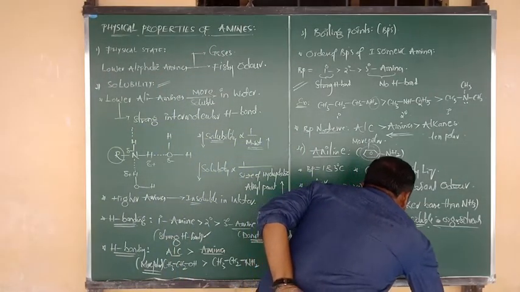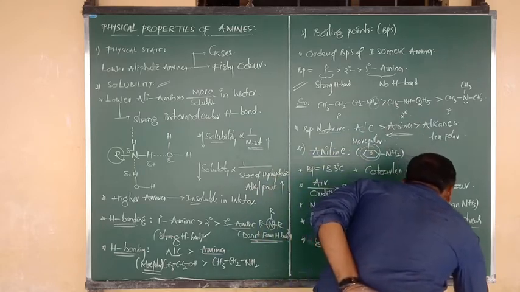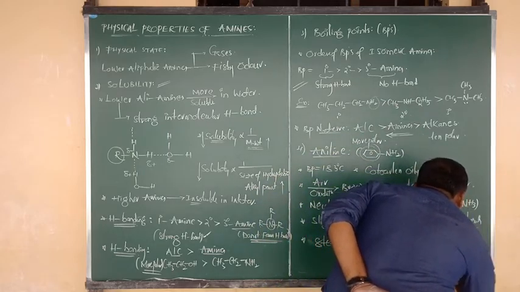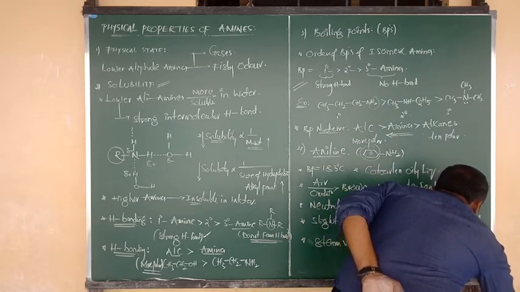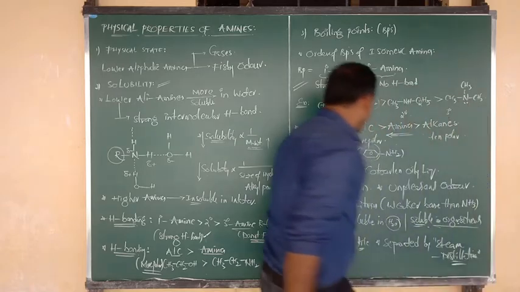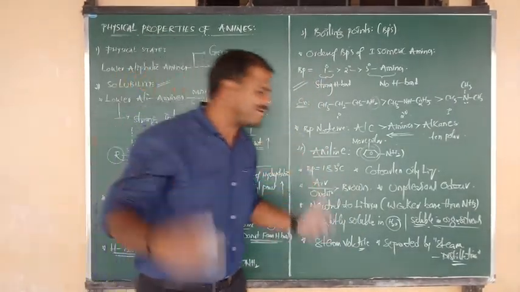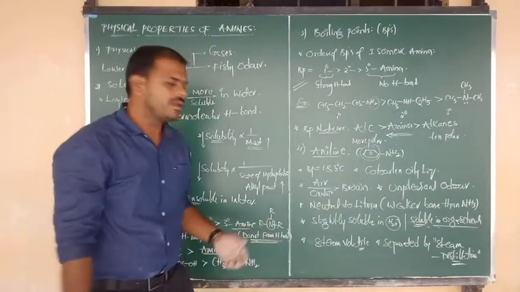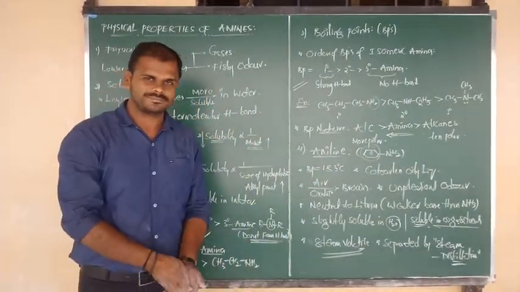The separation method is also important: steam distillation. This question is also repeated. So aniline components can be separated from their mixture by steam distillation, because aniline acts as a steam volatile compound.